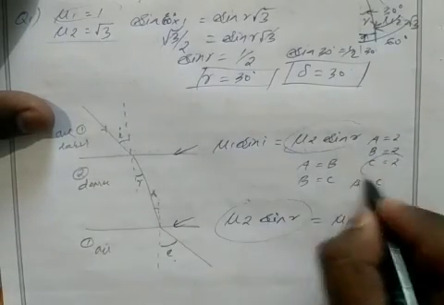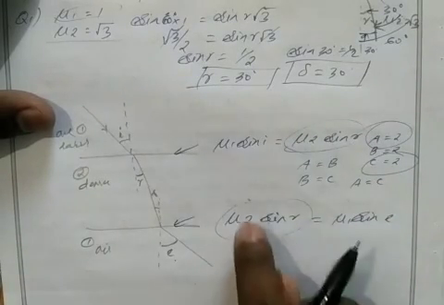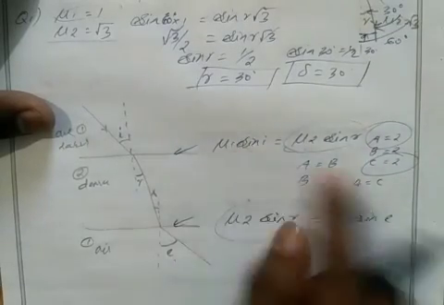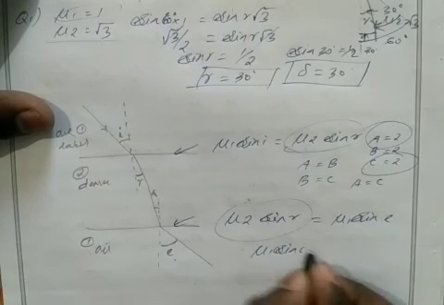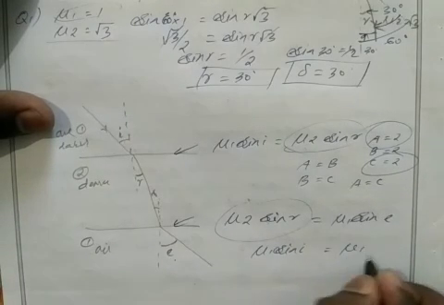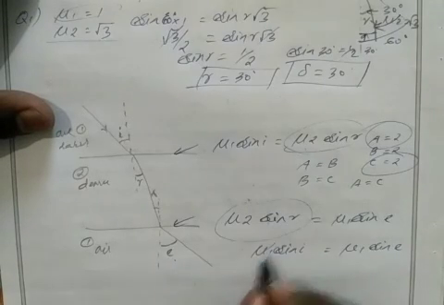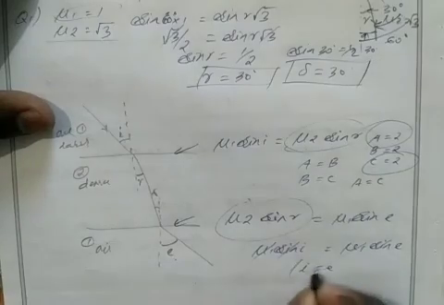If you see here, a and c are both equal. Similarly, here also mu 2 sine r, here also mu 2 sine r, which means these two values should be equal. I can write mu 1 sine i equals mu 1 sine e. So mu 1 sine gets cancelled, then i equals e will be the correct answer.